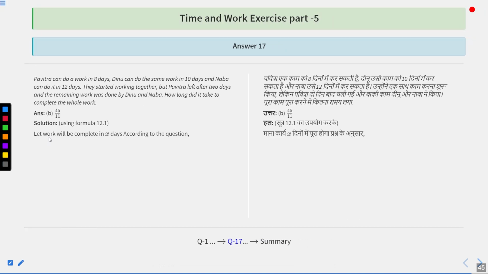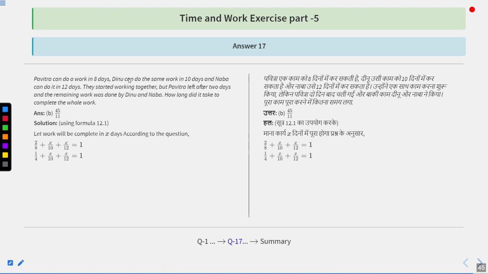So let the work be completed in X days, but according to the question, 2 upon 8 plus X upon 10 plus X upon 12 should be equal to total work, that is 1 unit, because Pavitra can do the work in 8 days, but Pavitra left after 2 days. So in 1 day, Pavitra can do 1 upon 8 unit. So in 2 days, Pavitra would have done how many units? 2 upon 8 units.